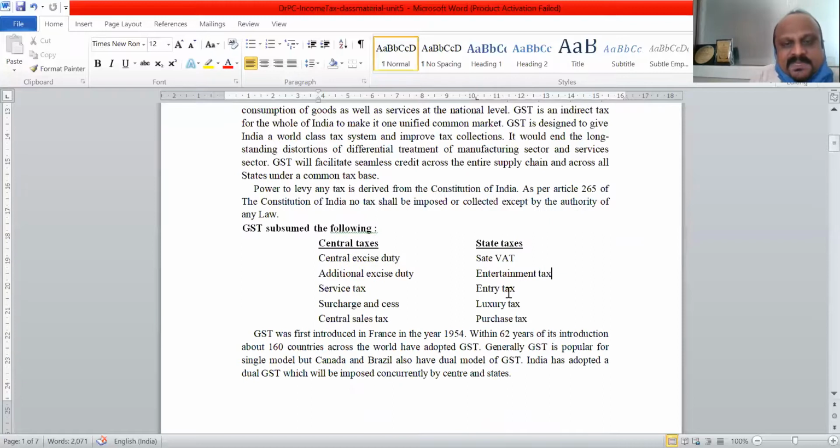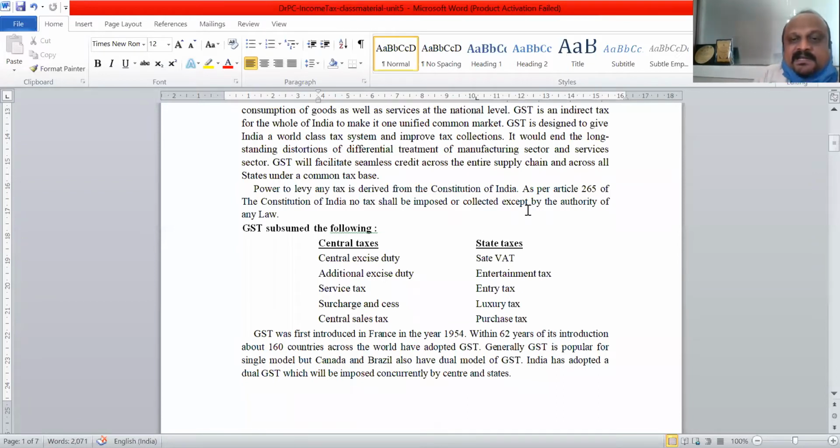Okay. See, before GST, central taxes were there, state taxes were there, many taxes were there. When it comes to indirect taxes, for example, central taxes like central excise duty, additional excise duty, service tax, surcharge and central sales tax, CST. And states used to impose taxes like state VAT. VAT stands for value added tax, entertainment tax, entry tax, luxury tax, purchase tax. So all these different types of taxes were there, imposed by central government as well as by state government.